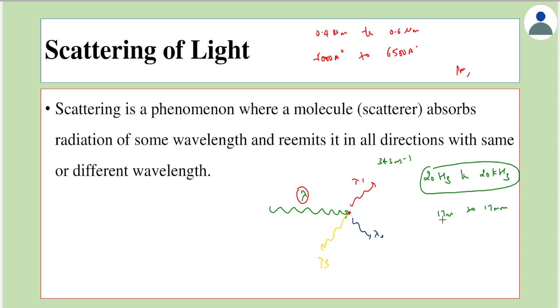Many objects around us, like the door, wall or the switches, are of this order only. That's the reason that scattering is more prominent. We find scattering of sound very prominently around us than light because of this range. Now, if the size of the object is very big, then light would be reflected.